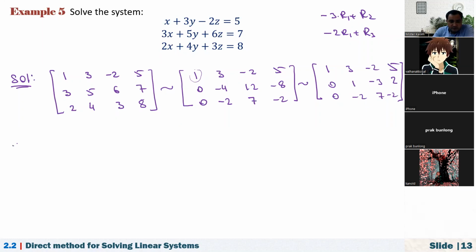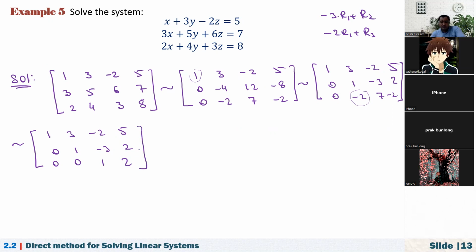Okay, we will continue. We have the first row, nothing left here. The second row also is done: 0, 1, -3, 2. Now I need to create 0 under this one, this -2. What can I do here? Multiply the second row by 2 and add it to the third row. So here we have 0, and 2 plus -2 is 0. And 2 times -3 is -6 plus 7, that's equal to 1. 2 times 2 is 4 plus -2, that is 2. That's it. So we have reduced the given augmented matrix into row echelon form.